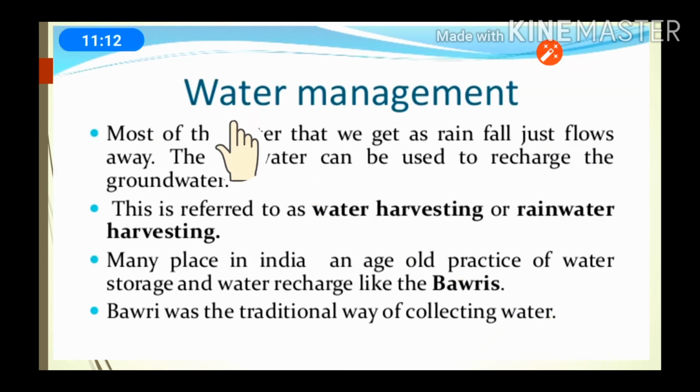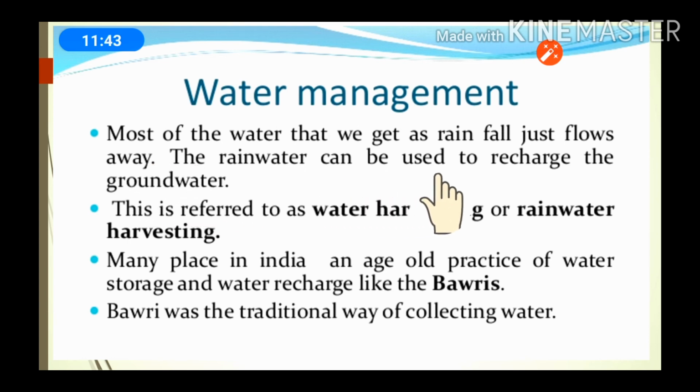Now we will discuss water management, how to manage the water. First point, most of the water that we get as rainfall just flows away. You know very well the runoff process, I have explained in the previous video on the water cycle. When rainfall comes on the ground, most of the water just flows away and we are not able to use it, and very little water gets absorbed by the ground.